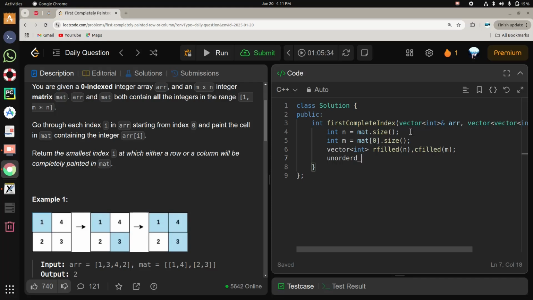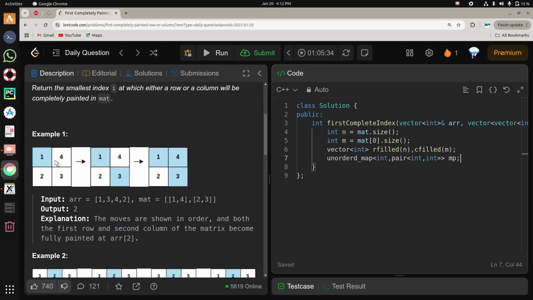Why are we using an unordered map? We are using an unordered map to store the position of the elements. Let's call this map, right? Why do we use an unordered map? Because we know that each element in the matrix or each element in the array is totally distinct.